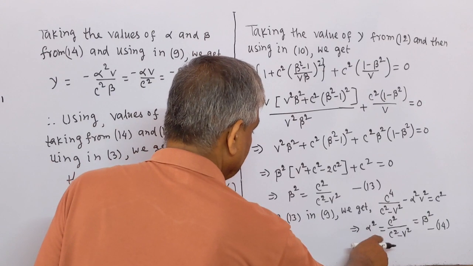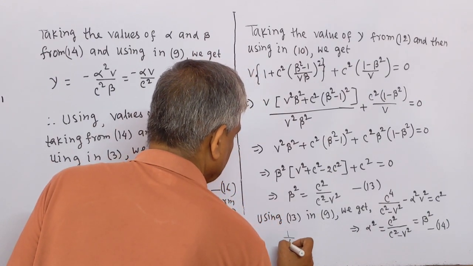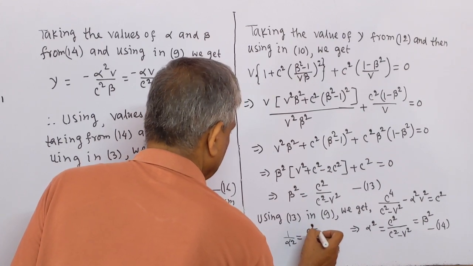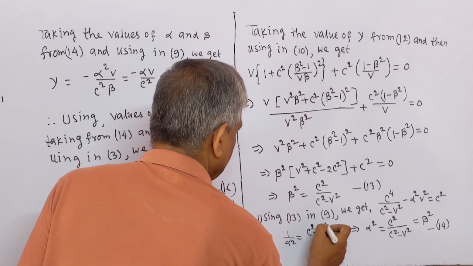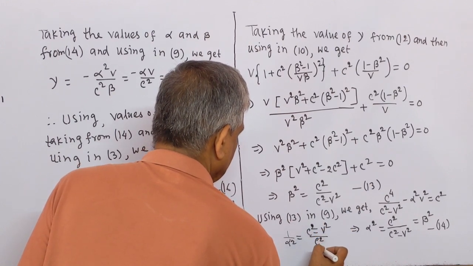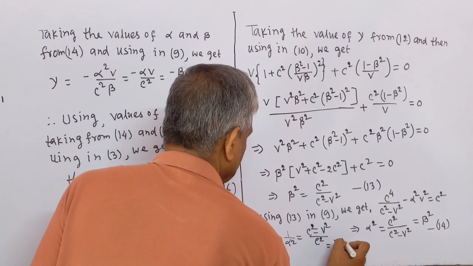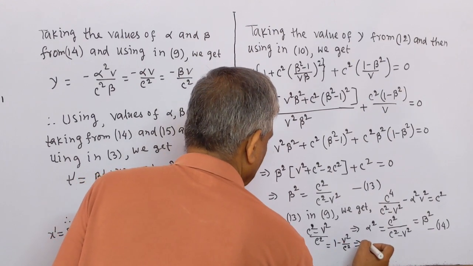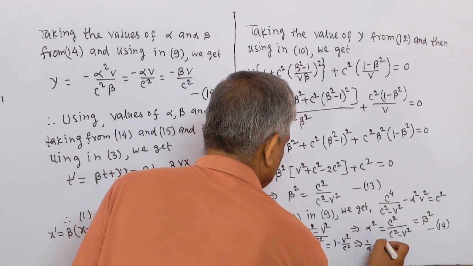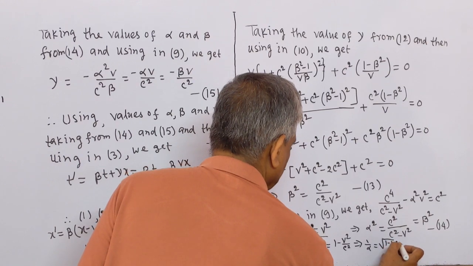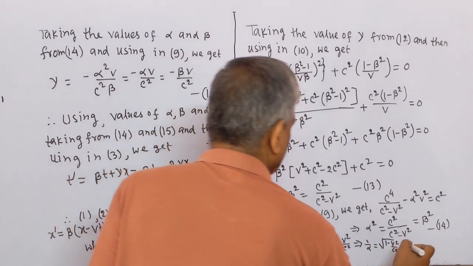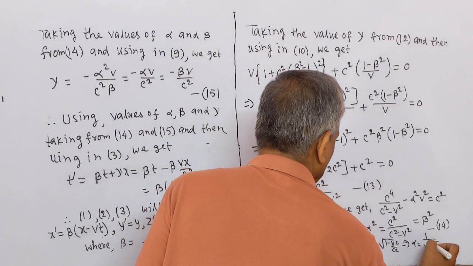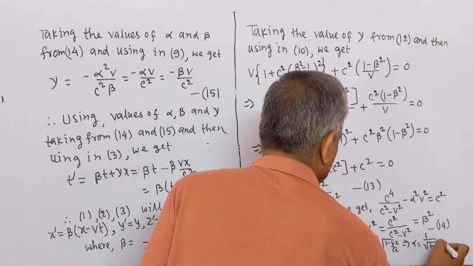Here we may write this as 1 by alpha square equal to c square minus v square by c square, and this will be equal to 1 minus v square by c square, which implies that 1 by alpha equal to square root 1 minus v square by c square, which implies that alpha equal to 1 by square root 1 minus v square by c square, and this is beta.